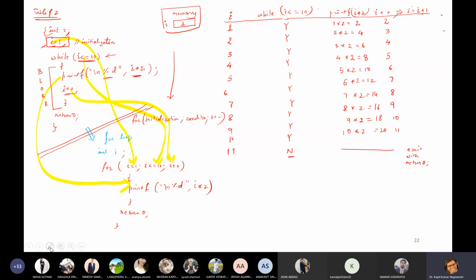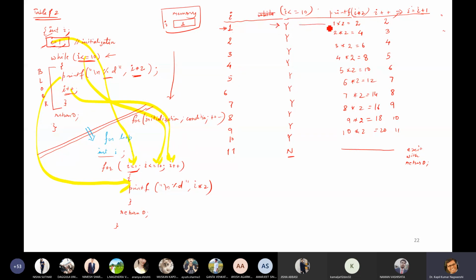Let me explain the for loop with the same example. Yes, so initially we start with for I equals to 1. So this is our I equals to 1, no problem. Then condition is checked. Now I am erasing this while, just checking whether the condition is true or false.